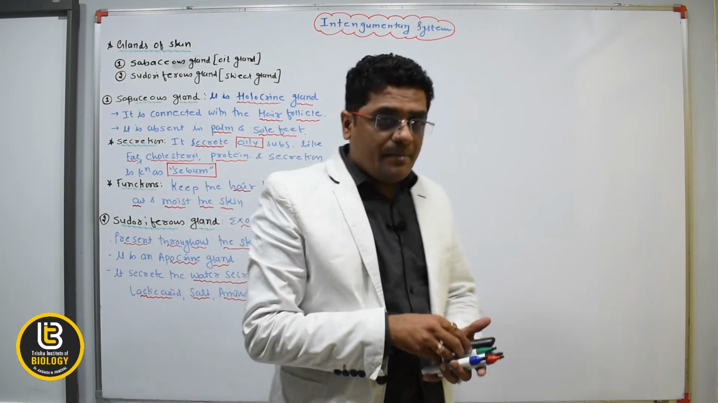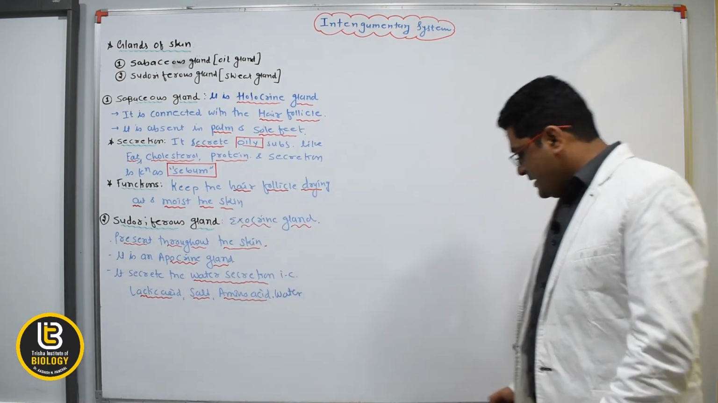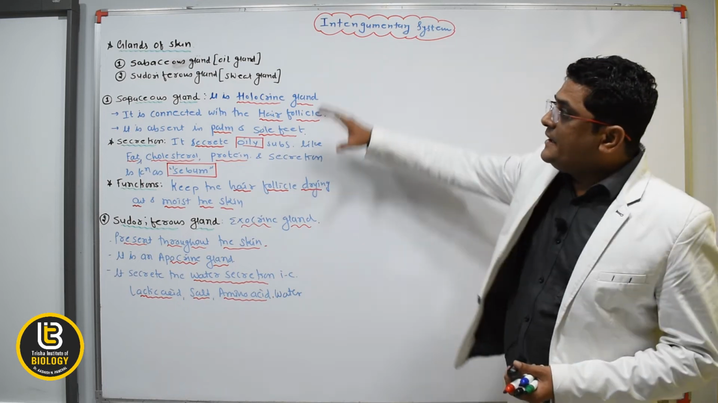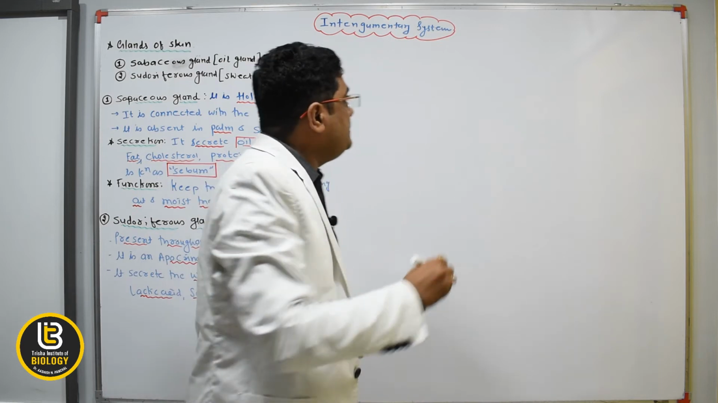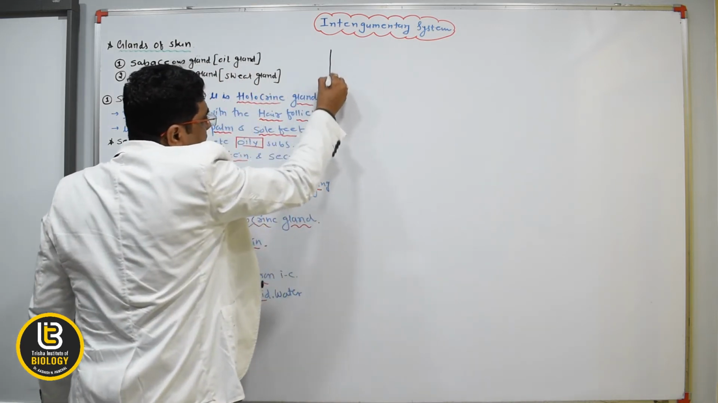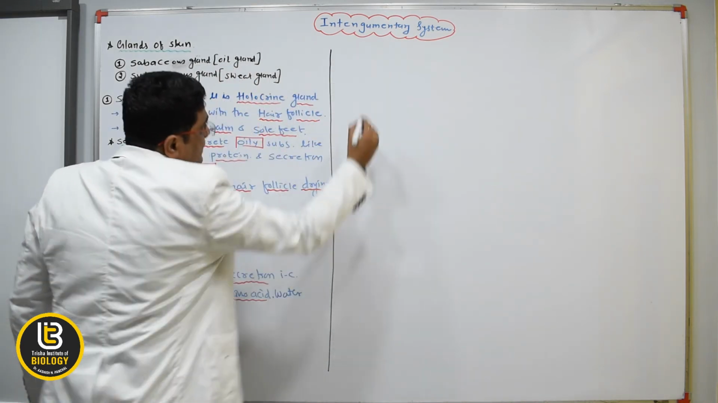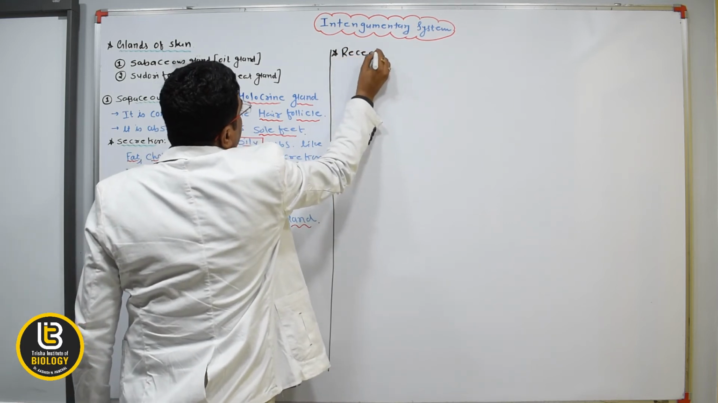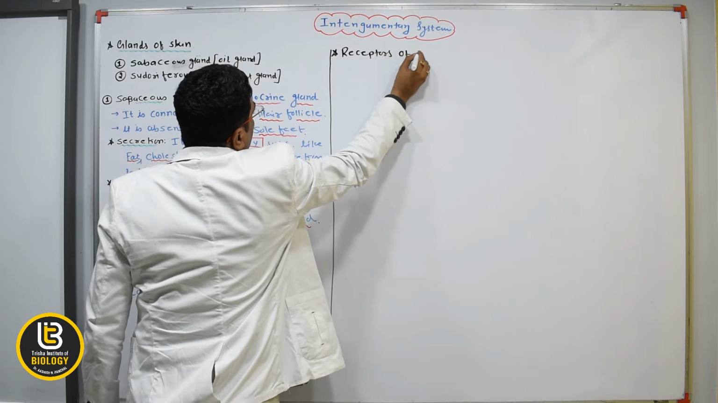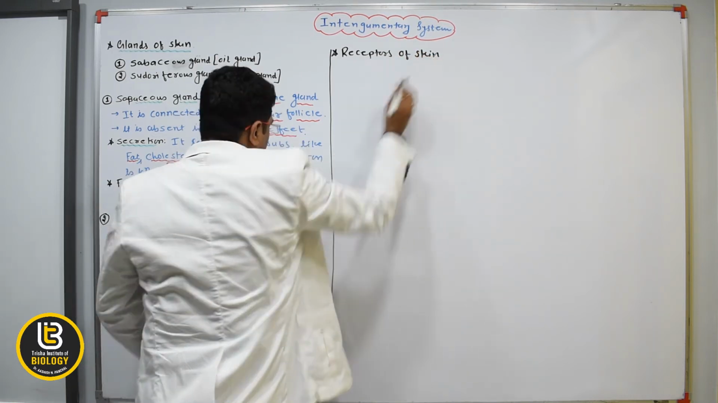Okay, so this is all about the two types of gland, the sebaceous and the sudoriferous gland. Now next is the receptors present on the skin. The next part is the receptors of skin.